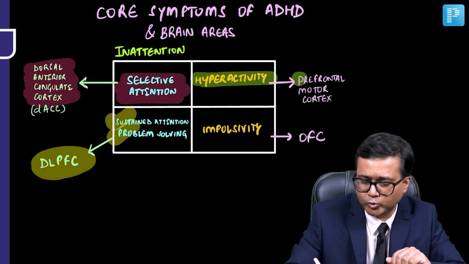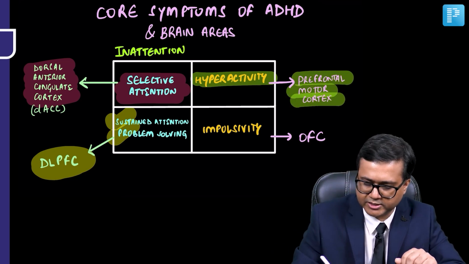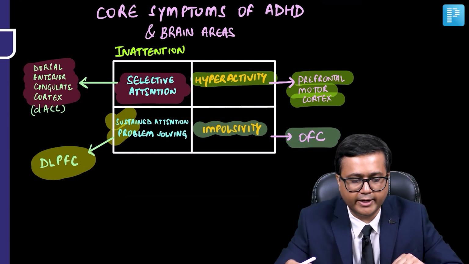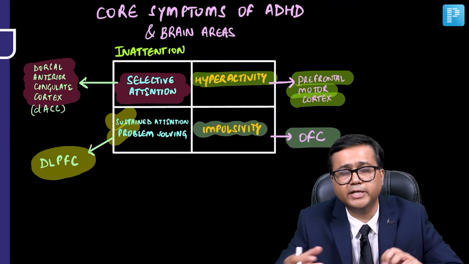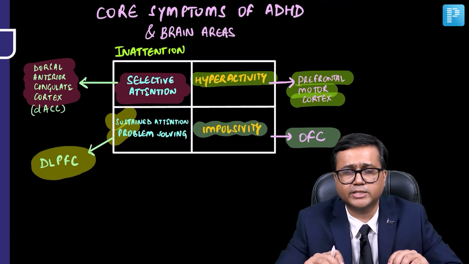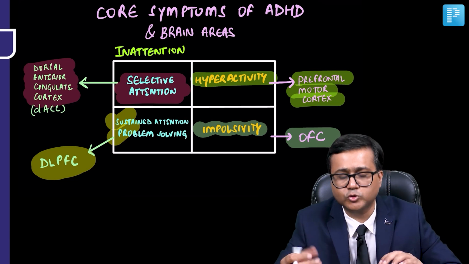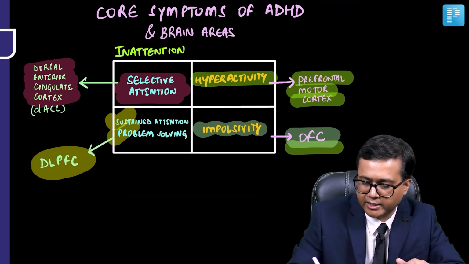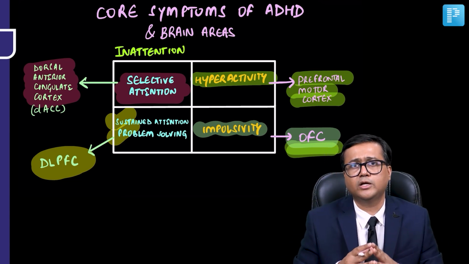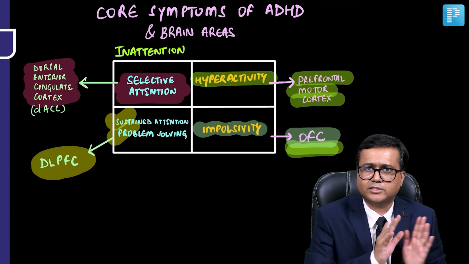Hyperactivity may be due to prefrontal motor cortex, while impulsivity may be because of orbitofrontal cortex. In fact, it is also implicated in impulsivity related with various other disorders such as in substance use disorder or even in suicide. So this may be implicated in other disorders having impulsivity. So if you can see, there is a shift, there is a categorical classification and there